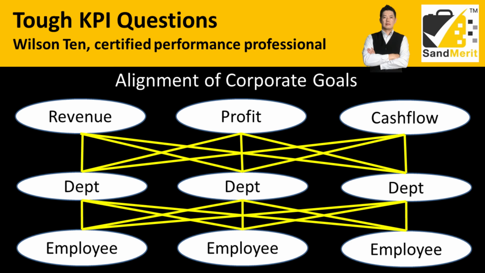What you need to do is cascade these three key goals down to the departments, and the departments cascade down to the employees, meaning all the employees' KPIs are aligned to your company's main objective to drive the revenue, the profit, and the cash flow that you want. By doing this, all your employees' KPIs are directly or indirectly influencing the company's revenue, profit, and cash flow. This is the right way to do it, and you get everyone to work together towards the goals that you want to achieve.